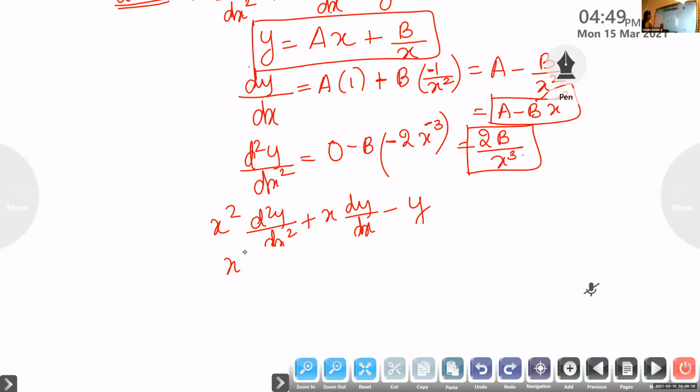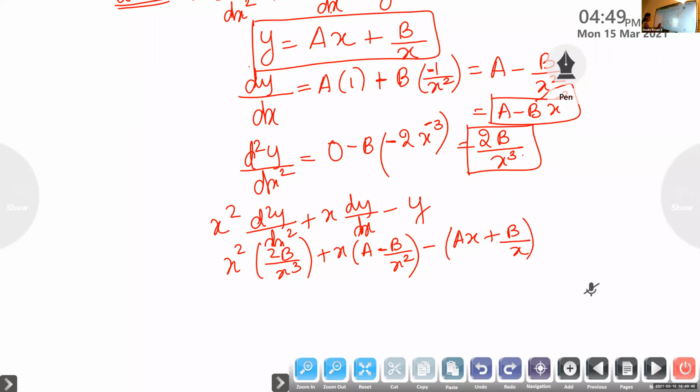d square y by dx square is 2b by x cube, plus x into, what is dy by dx? a minus b by x square. Is it correct, Aishwarya? Yes, ma'am. Minus y. What is y? Ax plus b by x.